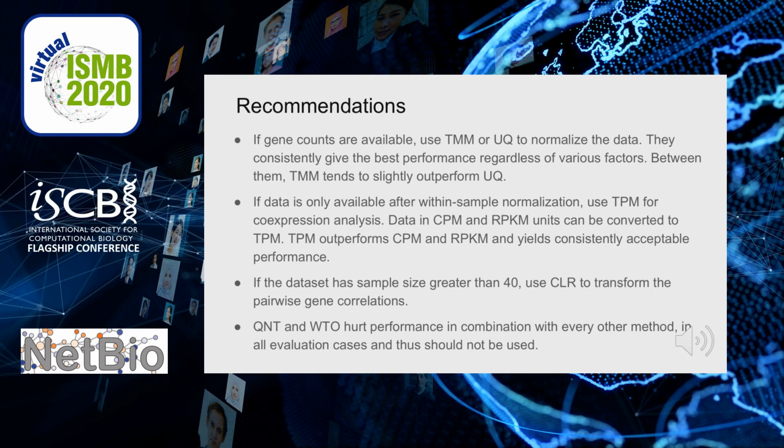First, if you can get gene counts, always use TMM or upper quartile normalization. TMM tends to slightly outperform upper quartile. If your data is only available already normalized, TPM consistently outperforms CPM and RPKM, and you can convert CPM and RPKM to TPM. If you are lucky enough to have over 40 samples, you should use CLR to transform the network. And last, quantile normalization and WTO transformation should both never be used, as in all circumstances, they always hurt performance.